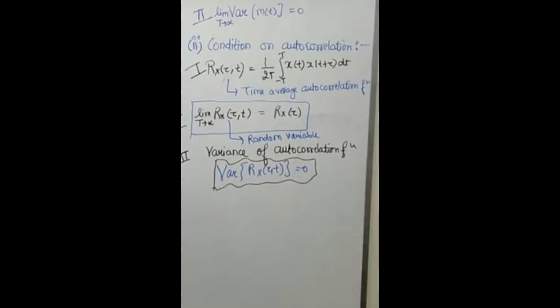As I said before, the time average autocorrelation function is equal to the ensemble autocorrelation function, so that the equation can be written as limit T tends to infinity Rx of tau comma T is equal to Rx of tau. And for the variance of the autocorrelation function, if limit T tends to infinity Rx of tau comma T is a random variable, I found the variance equation as variance of Rx of tau comma T is equal to 0.